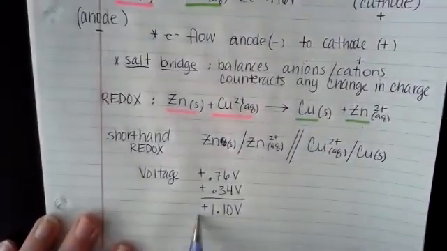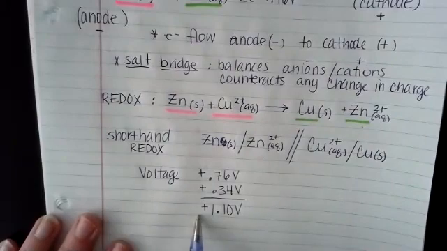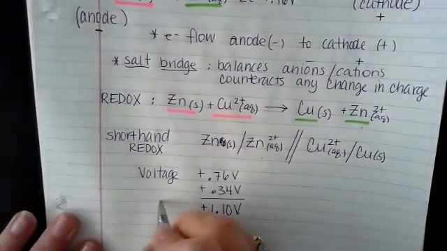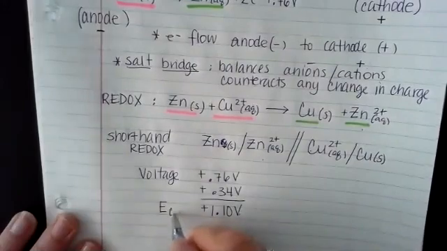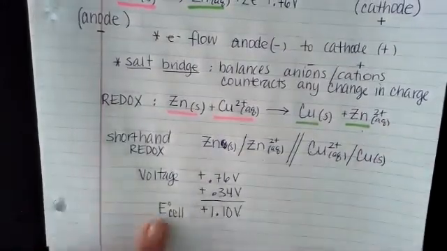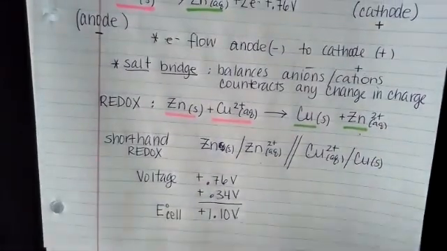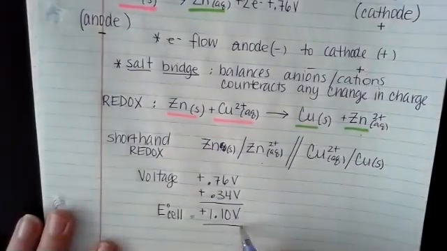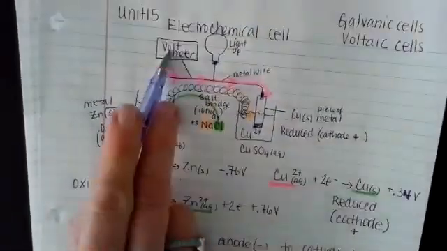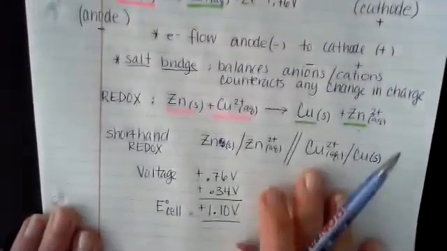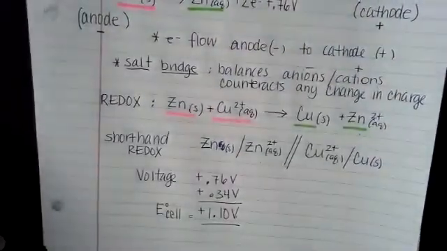Electrons will keep flowing until there's no more flow, and then it'll die and I'll have to get a new battery because it's non-rechargeable. They refer to that as an E cell, or sometimes they draw the little degree sign. So that is the voltage that I should get on that voltmeter. So I'm going to pause my recording right now.